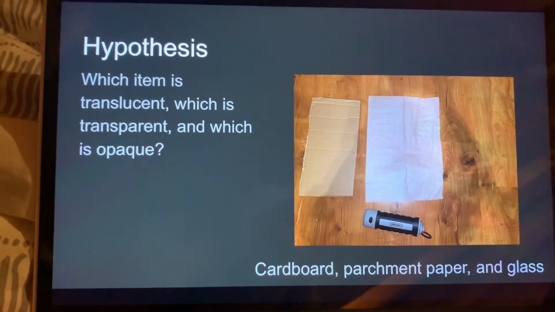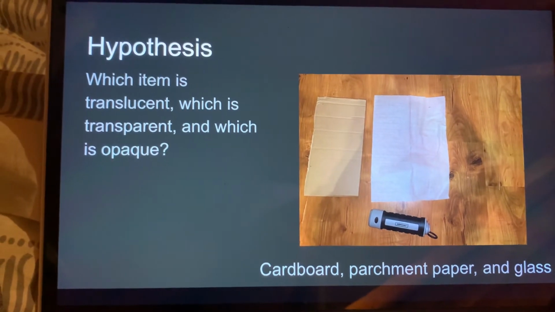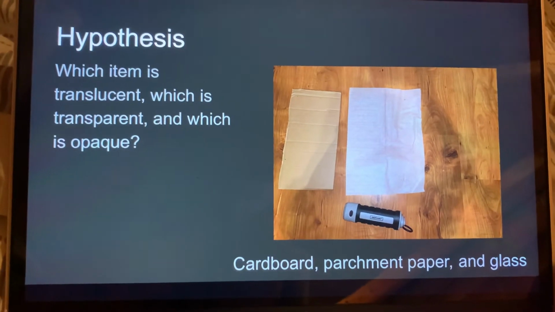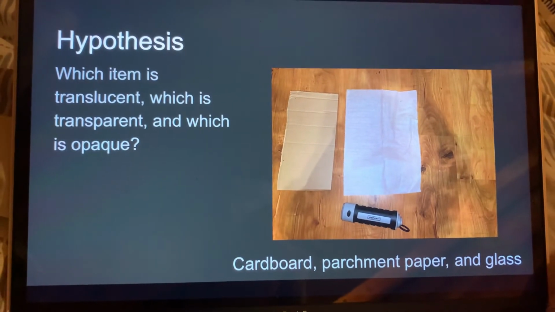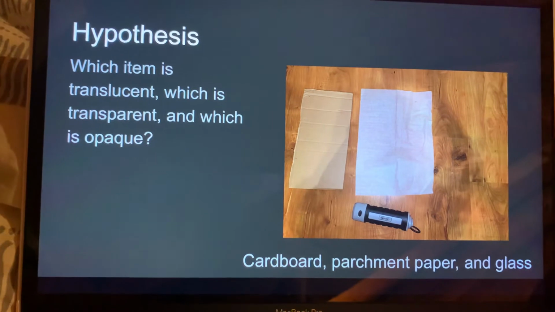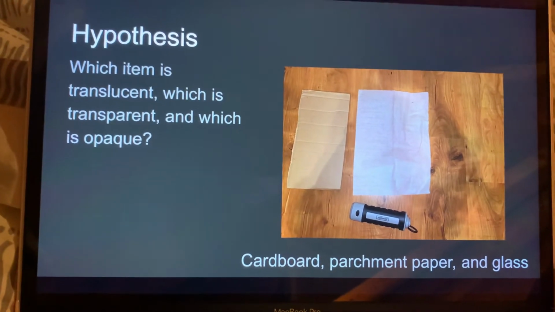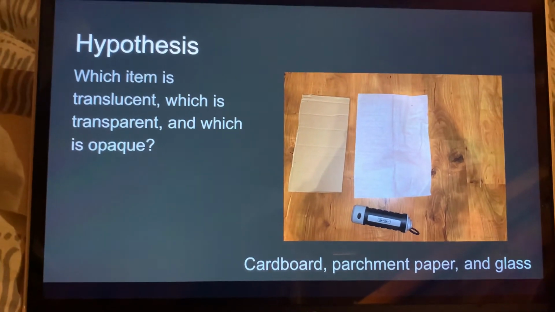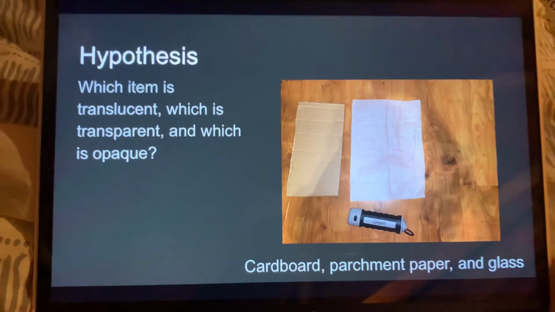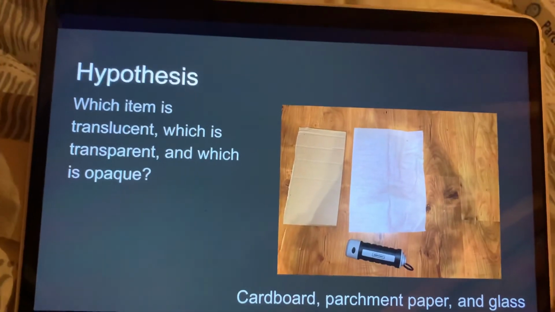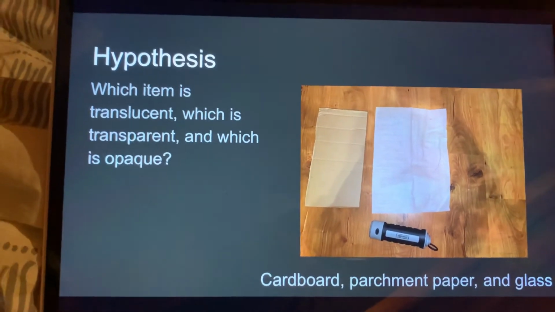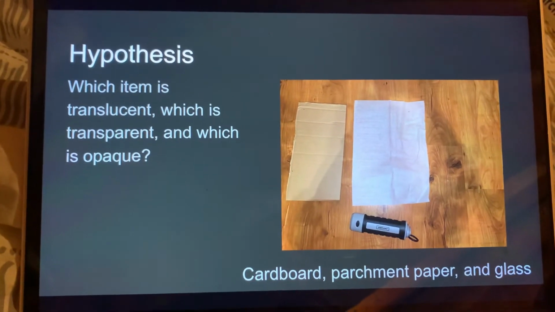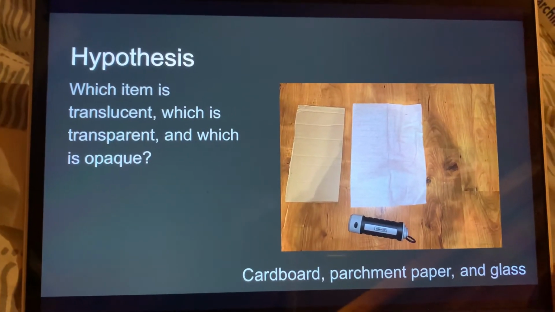So the question will be, what item is translucent, which is transparent, and which is opaque? So the 3 items are cardboard, parchment paper, and glass. So students will write down, they will not say these out loud, they'll write down their guesses. So they'll write down cardboard, parchment paper, and glass, and they will say which one is translucent, which one's transparent, and which one is opaque. And this is another time that they will have to use what they know, what we just learned a few slides earlier about the vocabulary words. So they will have to remember those vocabulary words to be able to do this activity.